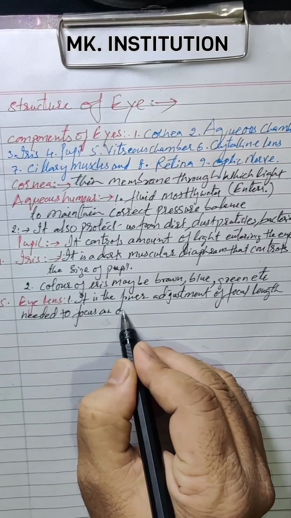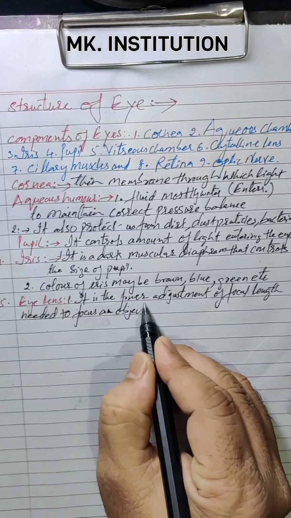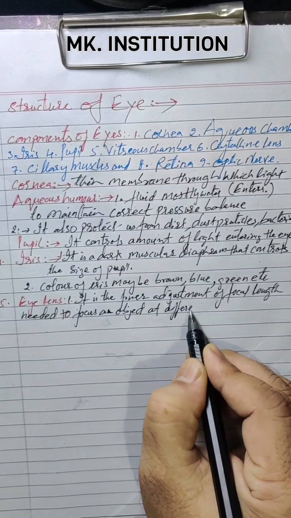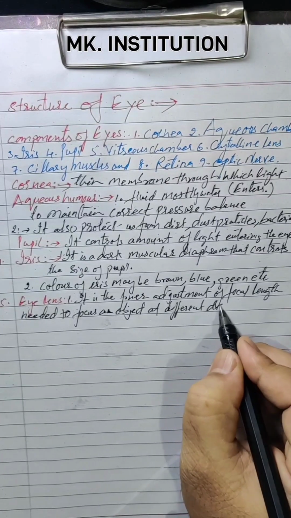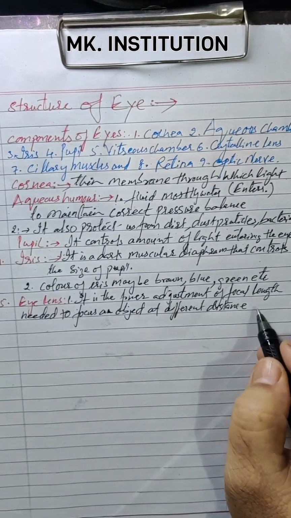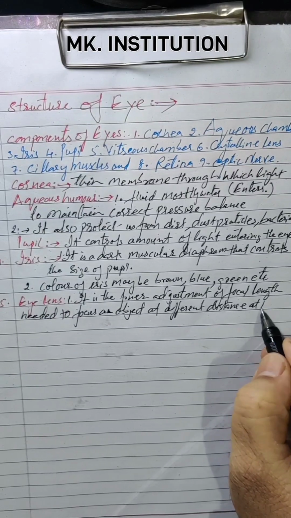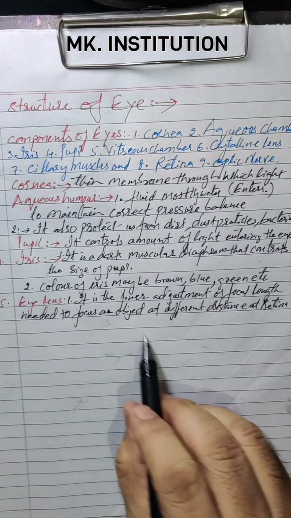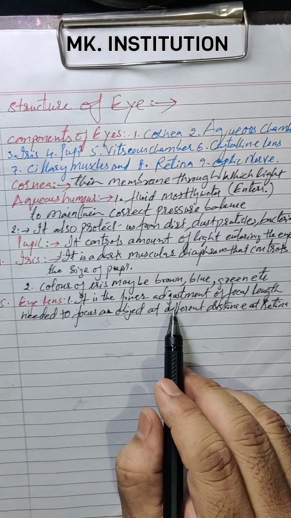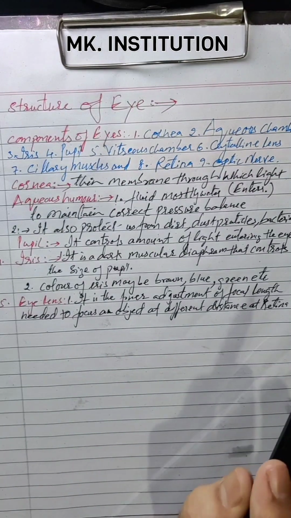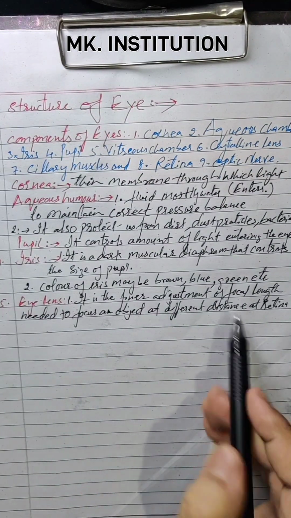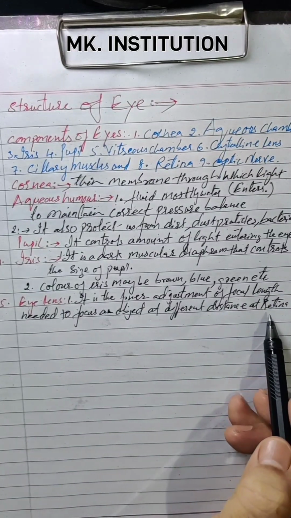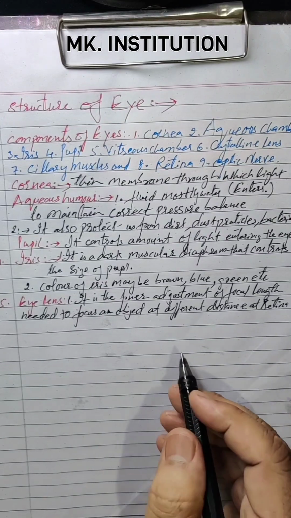an object at different distances at the retina. This is the work of the eye lens. Very fine adjustment. Where the rays are entering into the eye, the finest one, it will be on the focal length, needed to focus on the object at different distances at the retina, maybe near or maybe far away. It can be easily done.